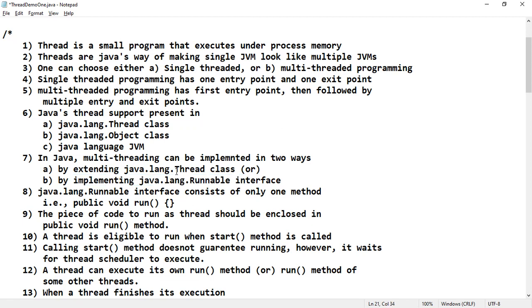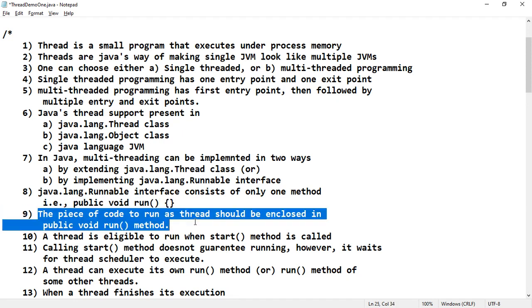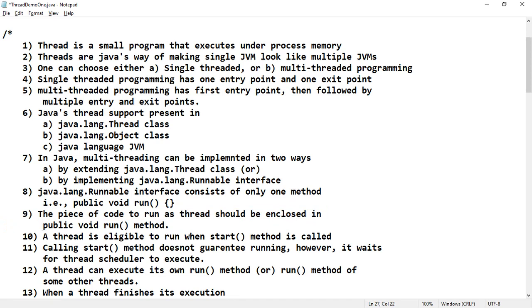So either you extend the Thread class or implement the Runnable interface, you must override a function called public void run. What is this public void run? Public void run is the function in which the piece of code that must be executed under the thread should be written. That piece of code to run as a thread should be enclosed in the public void run method. Whenever this run method is overridden, then this particular run will be called when the thread scheduler is available.